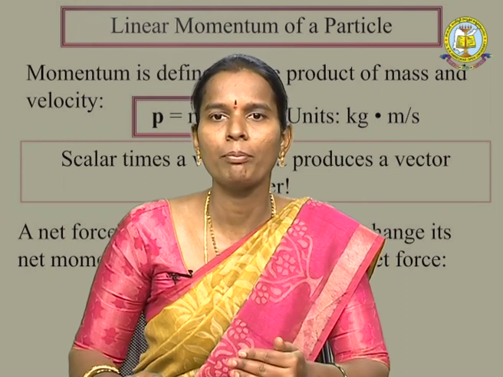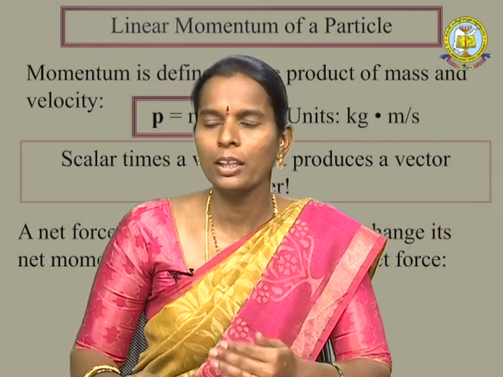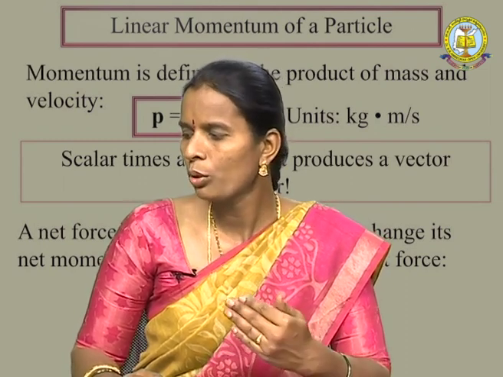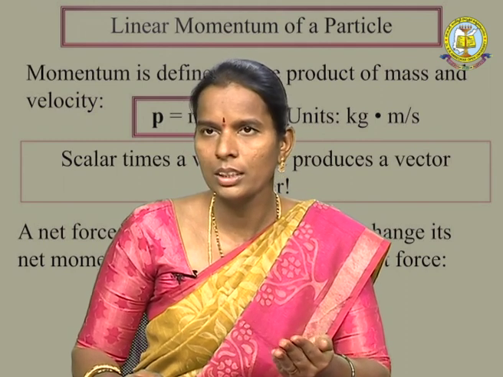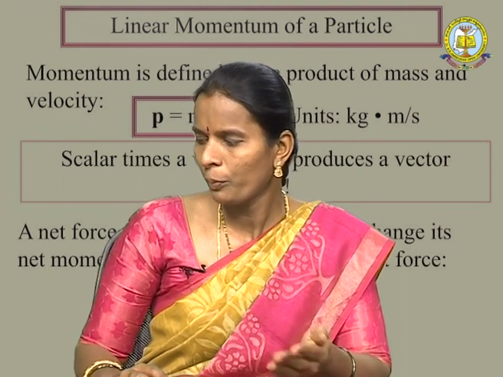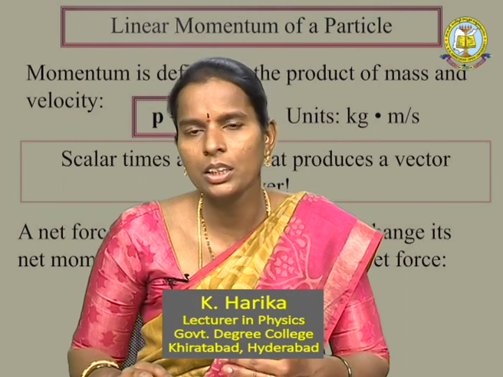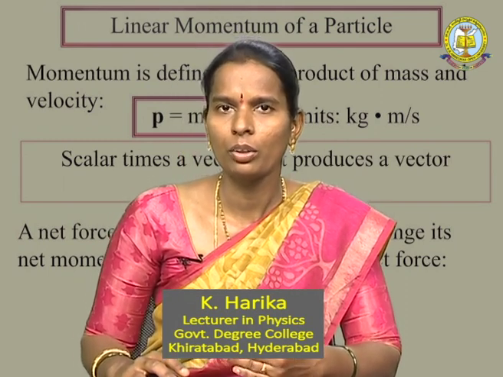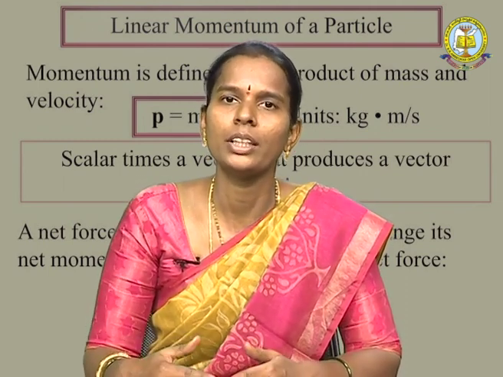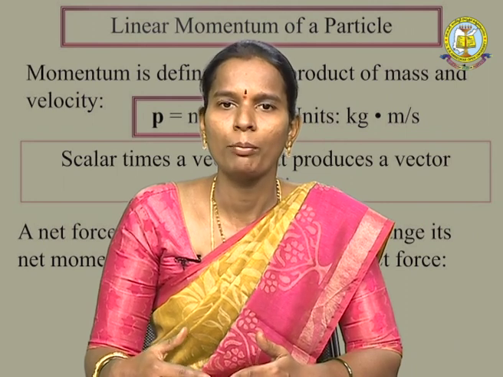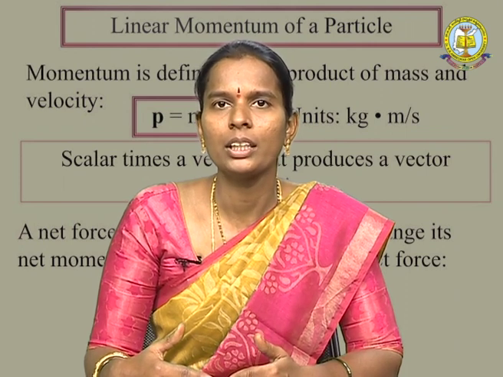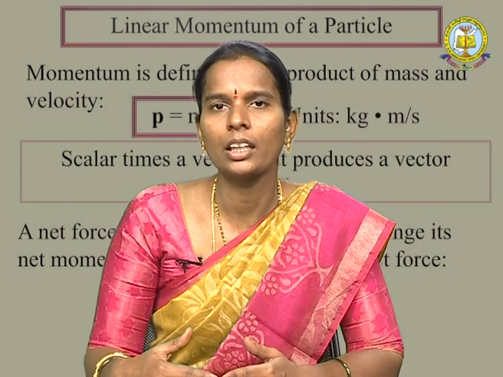So, once again I can repeat impact parameter and scattering cross section. Impact parameter: let us consider a positive particle like a proton or alpha particle approaching a nucleus N. The distance NM is called the impact parameter. It is also called the collision parameter. And the scattering cross section is sigma equal to dn by n, the number of particles into solid angle dW per unit time to the incident intensity.